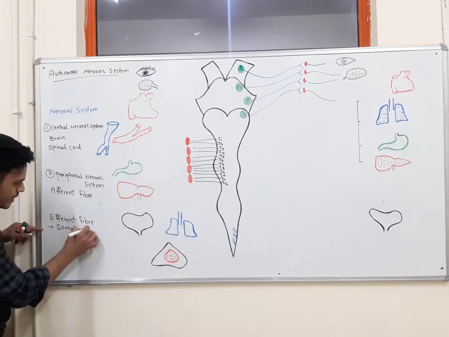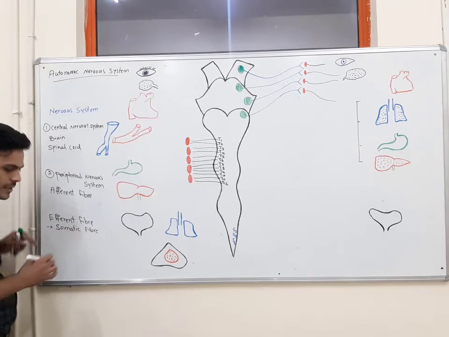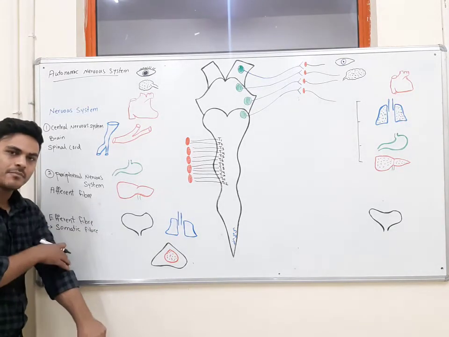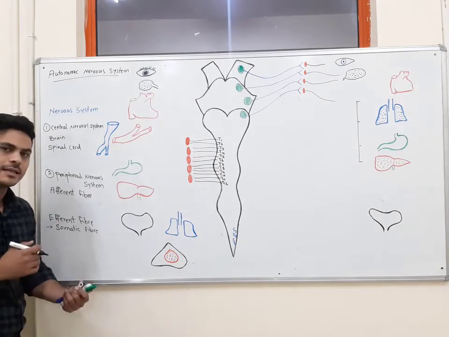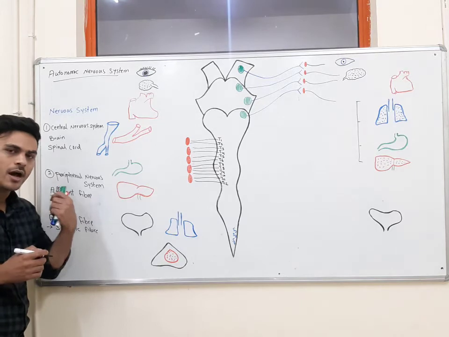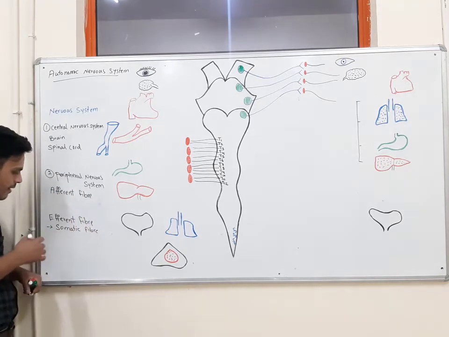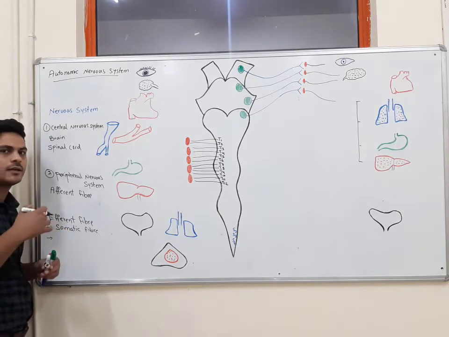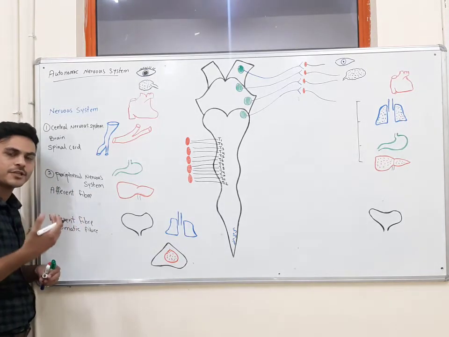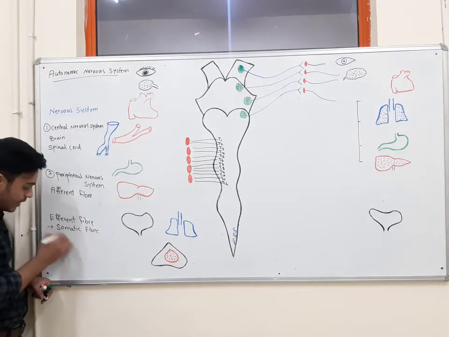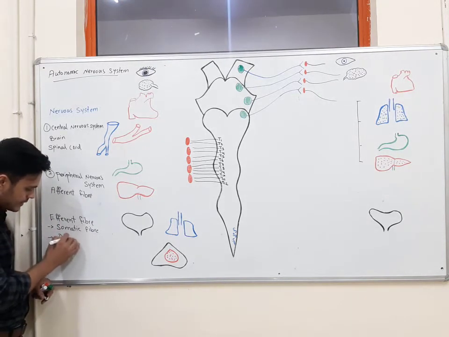For example, somatic fibers transfer motor signals to the skeletal muscles, and we all know that skeletal muscles act voluntarily. But some of these fibers transfer signals to organs which act involuntarily, and we call them the autonomic nervous system.